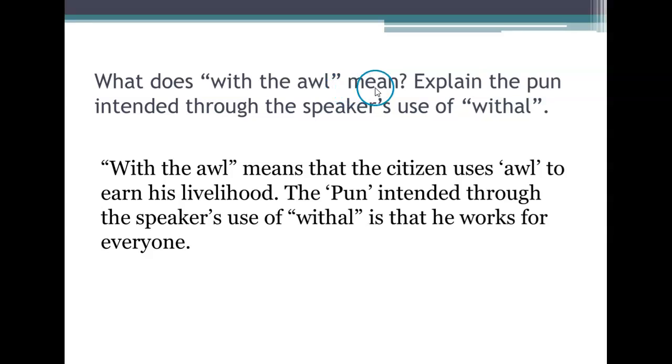What does withal mean? Explain the pun intended through the speaker's use of withal. With-all means that the citizen uses awl to earn his livelihood. The pun intended through the speaker's use of withal is that he works for everyone.